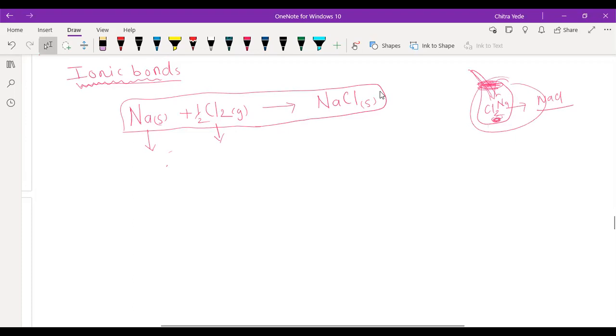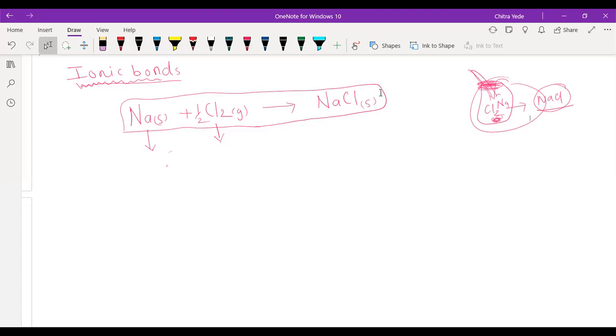So then he called me. Sir, you told me that when sodium reacts with chlorine gas, they form sodium chloride. I said yes. But sir, I have performed the experiment. I kept that sodium metal from the laboratory along with chlorine gas, which I also got from the laboratory, and I left them together the whole night, but no sodium chloride is formed. Okay, then I explained the process of how sodium and chlorine react to form sodium chloride.